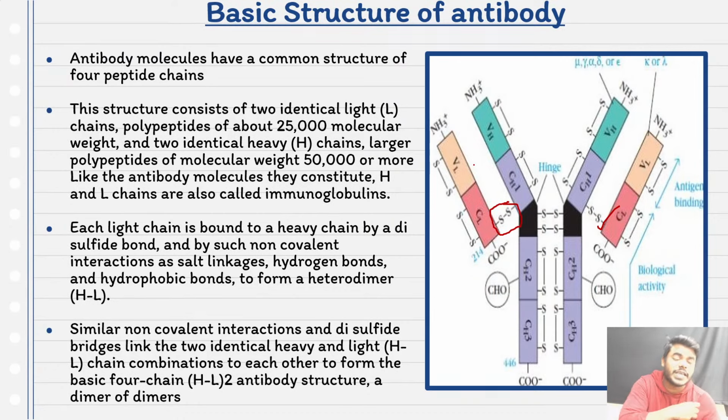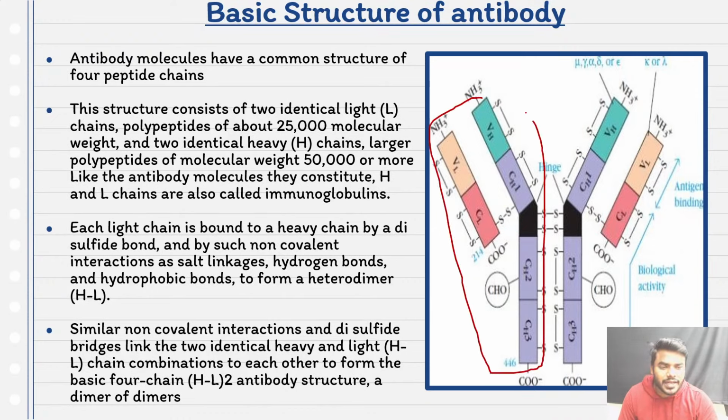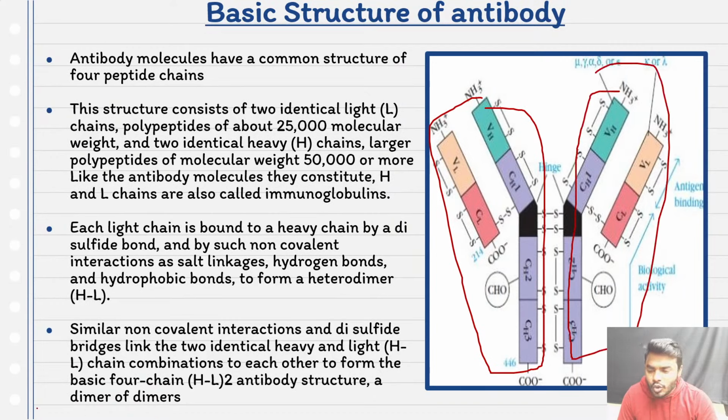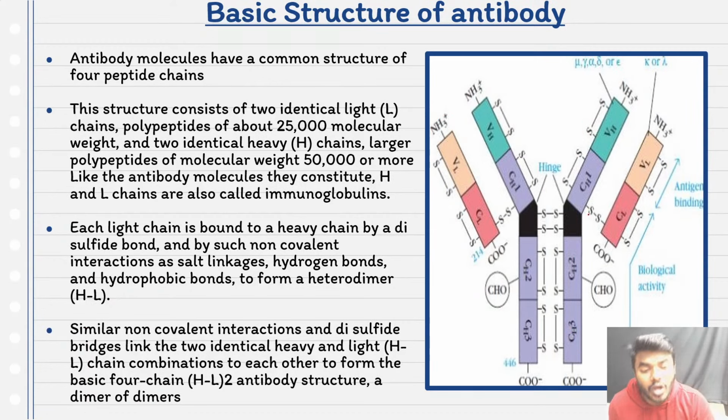At the same time, this is called one dimer and this is called another dimer. The two dimers can be connected with each other also with the help of disulfide linkages only. Kindly do not get confused with this point.